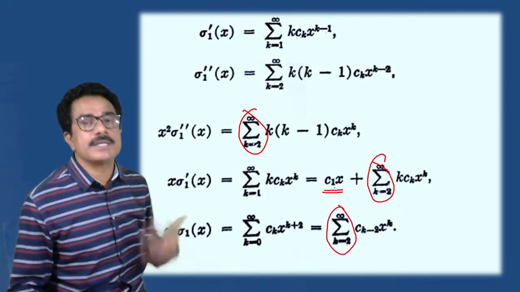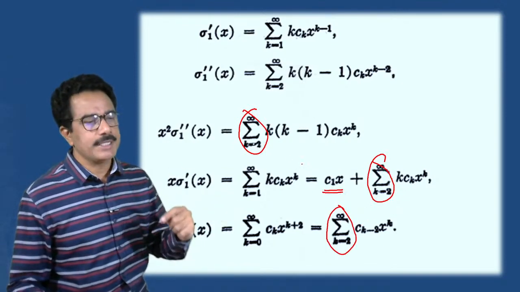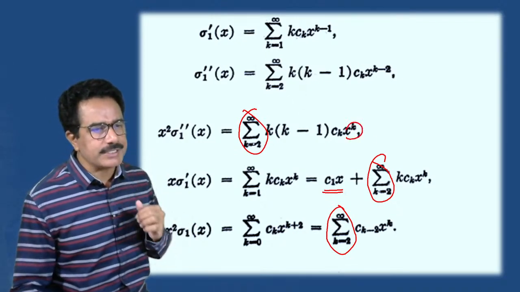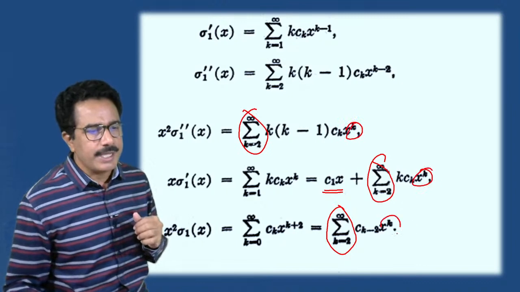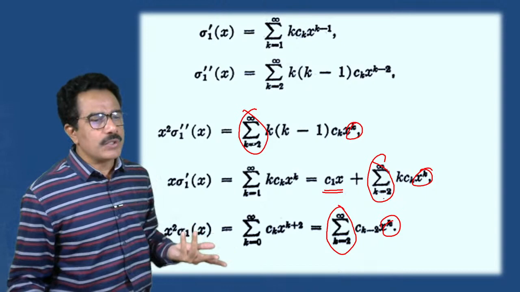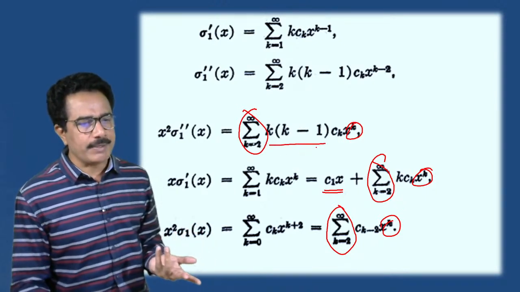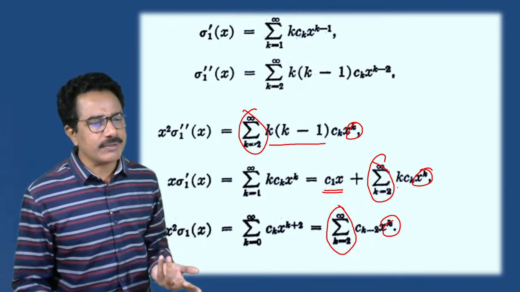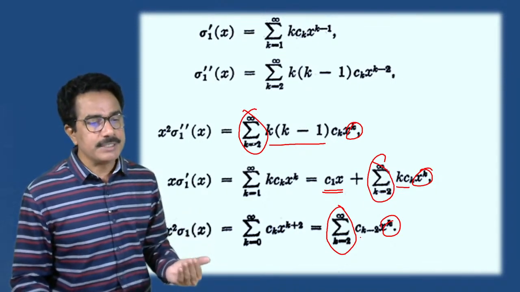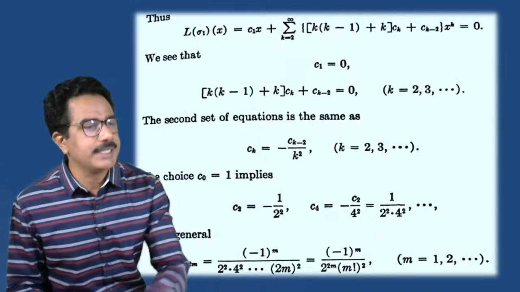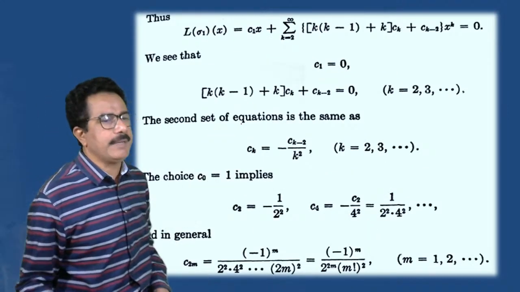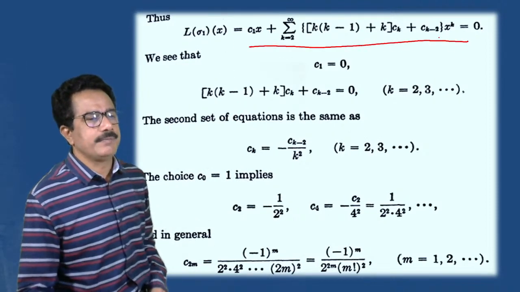This term, first term is c1 into x. Summation is common. Again we can take the common. काय common घेता येईल? x raised to k, x raised to k, x raised to k. We can take common. Again, so the remaining terms are k into k plus 1. परत ck इथं common काढता येईल. इथं term plus ck या पहिल्या दोन मधून ck minus 2. So we get the relation this. इथं ठीक आहे. So we get the relation this.